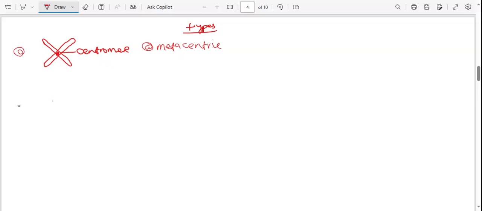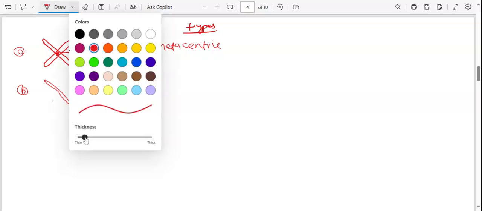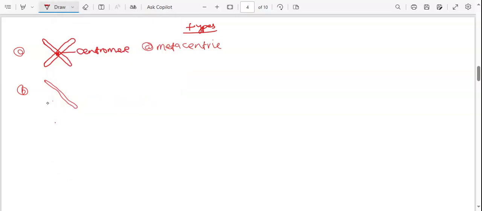Then when we have the centromere toward the end, just toward the end like this, let's say I have this chromosome. Then it's just toward the end. So the centromere was supposed to be here, but it is now here.